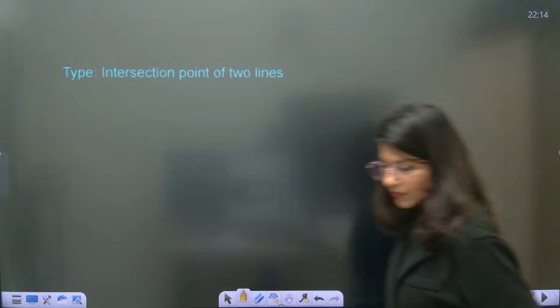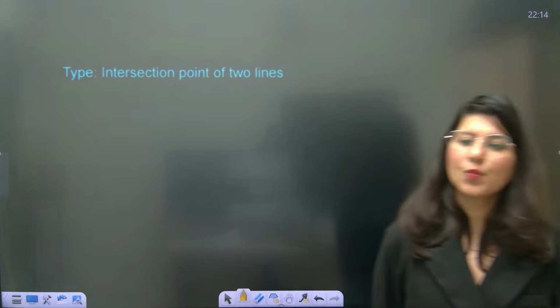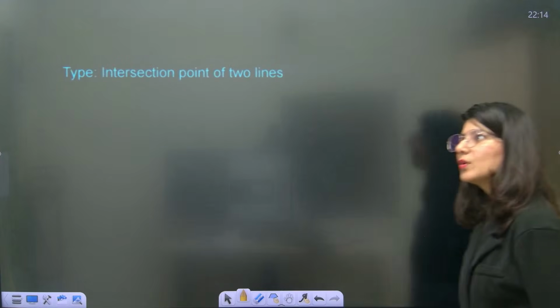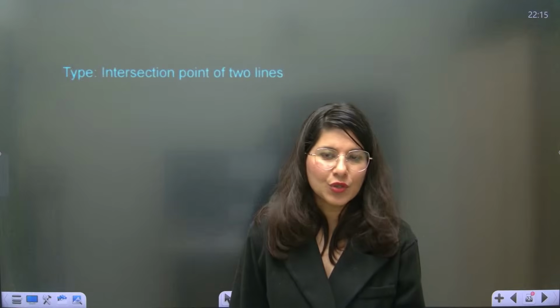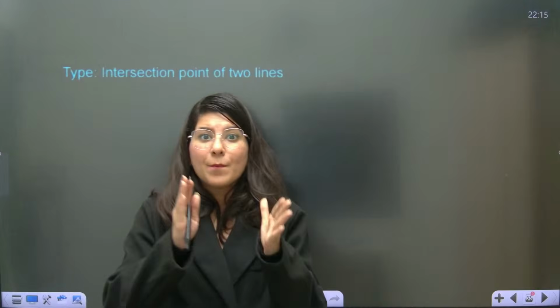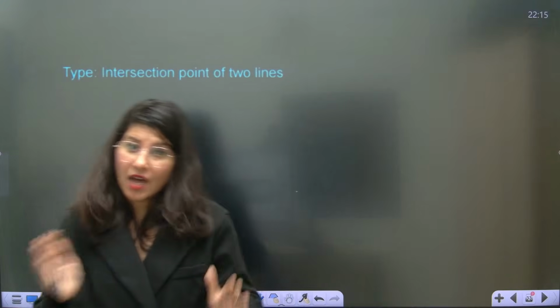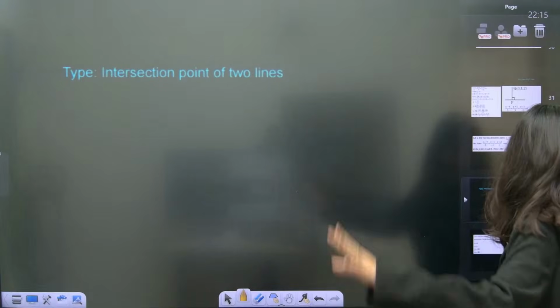Now, another type, guys. What is the type? Intersection point of two lines. How to calculate the intersection point of two lines? Suppose two different lines are given to you. Very simple. You have to assume a point on the first line and another point on the other line. You have to equate. That's it. Alright, let's do it.